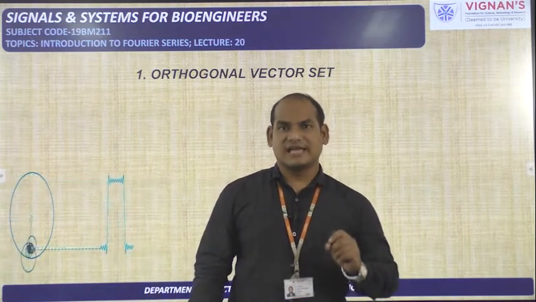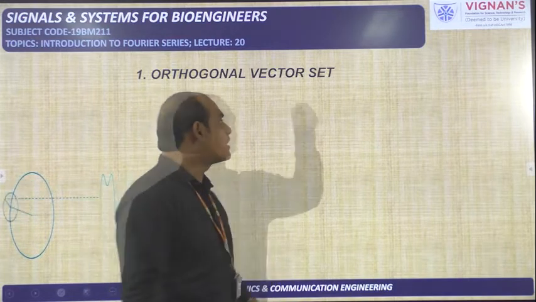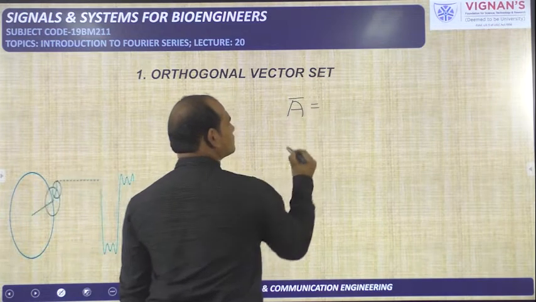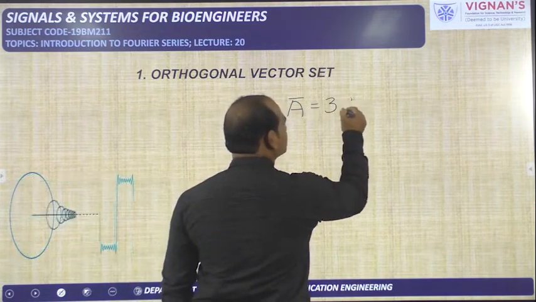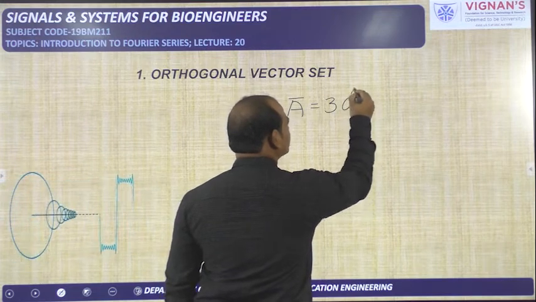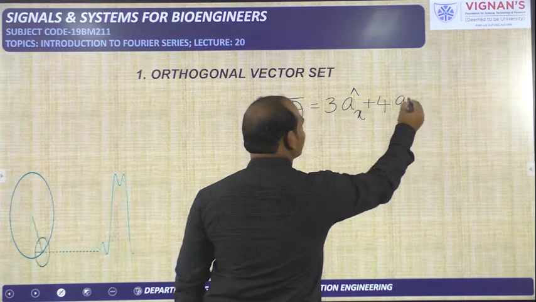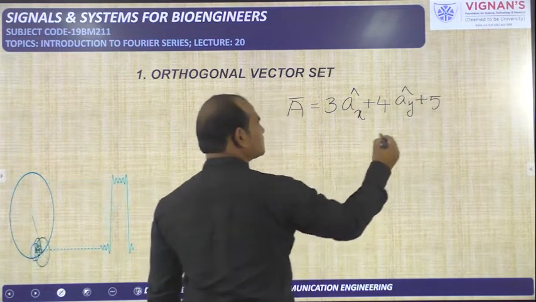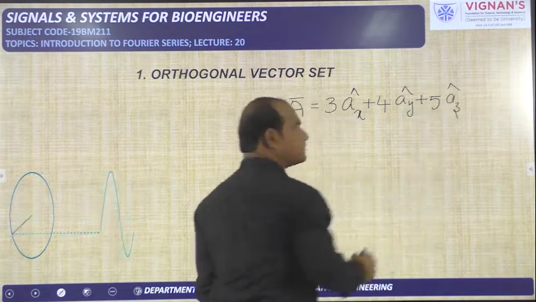For example, we represent that physical quantity with A bar. A bar is equal to 3 AX cap plus 4 AY cap plus 5 AZ cap.